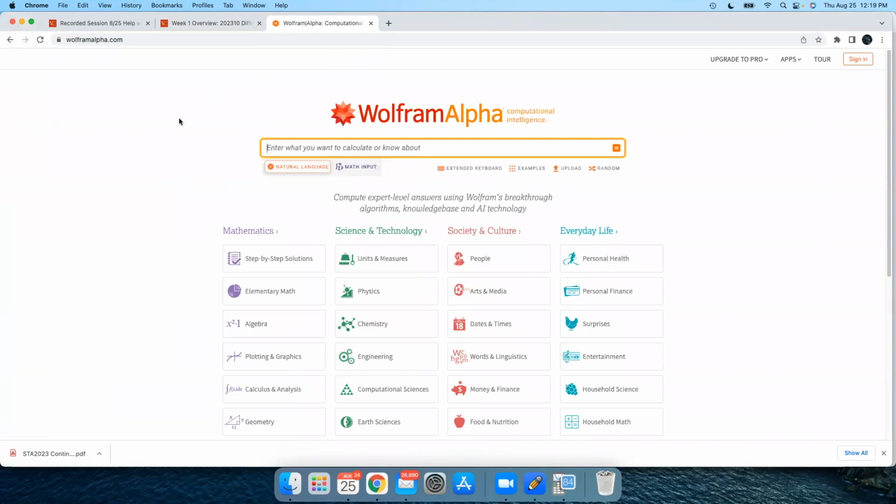Wolfram Alpha is your friend here. Using Wolfram Alpha to check a solution, perfectly fine. Using it to do some complicated algebra, perfectly fine. Copying work from Wolfram Alpha is cheating.